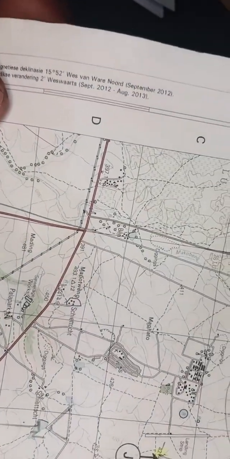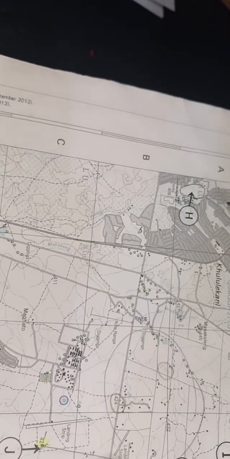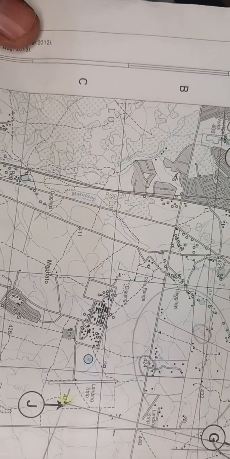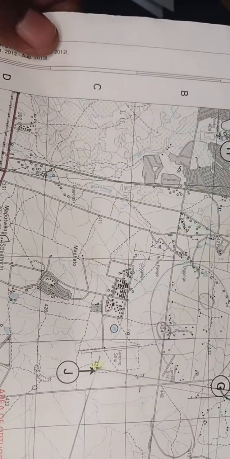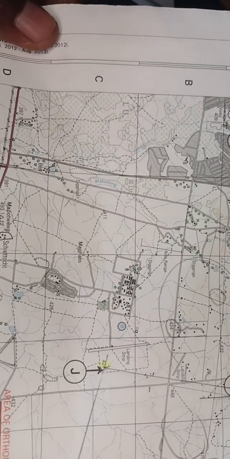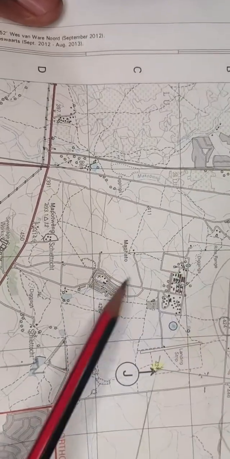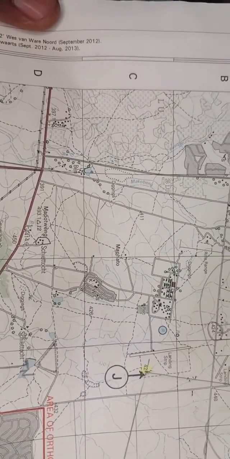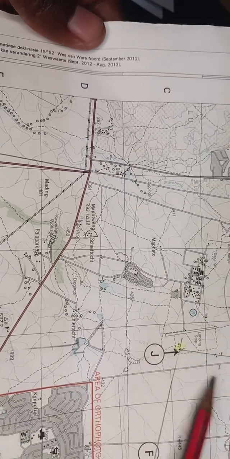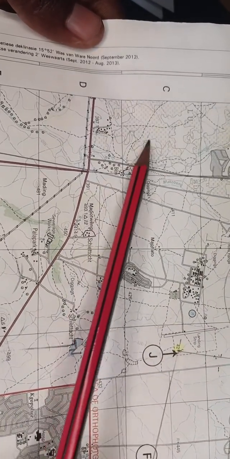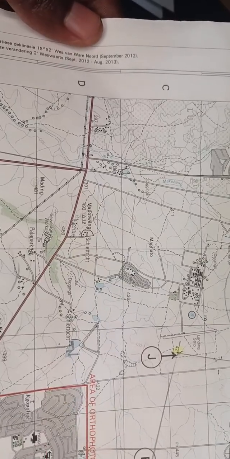Before they put the land strip in B4, which data layers did they consider? Remember, we said, guys, when it comes to data layering, for them to come up with this map, they have put the different layers on top of each other. We have got a layer that shows the relief, that is your contour lines. We have got a layer that shows the infrastructure. I'm talking about the buildings, the roads. We have a layer that shows the vegetation, a layer that shows the different land uses, where you've got your cultivated land, where you've got your built-up areas.